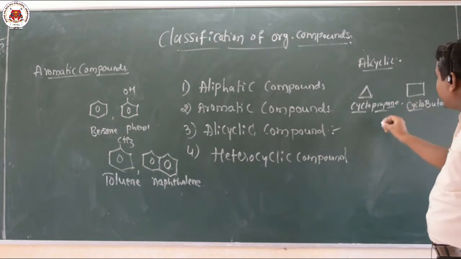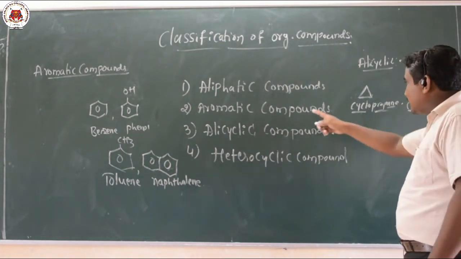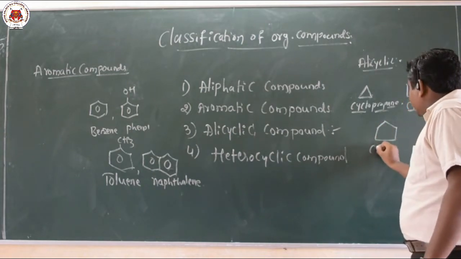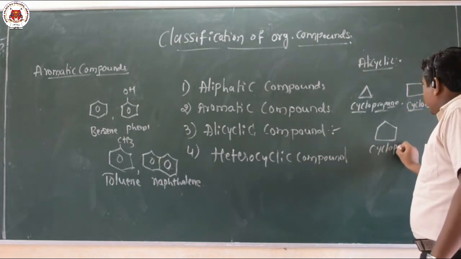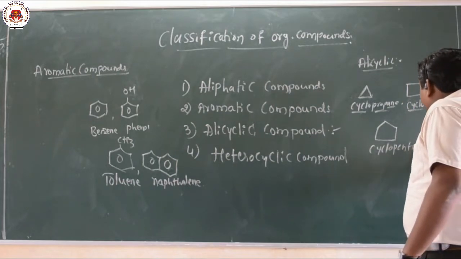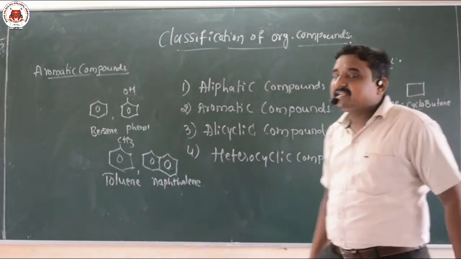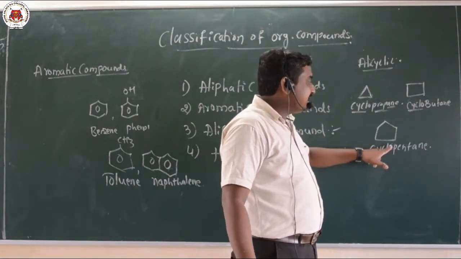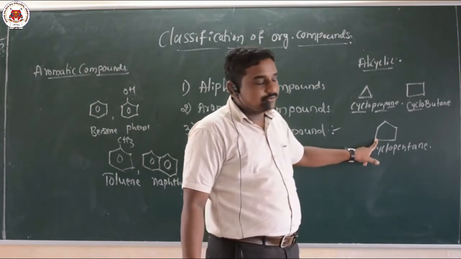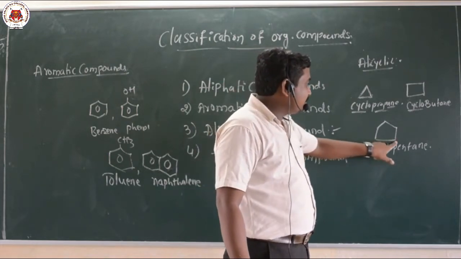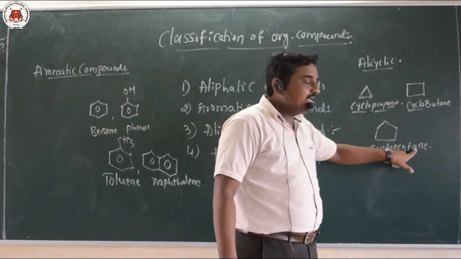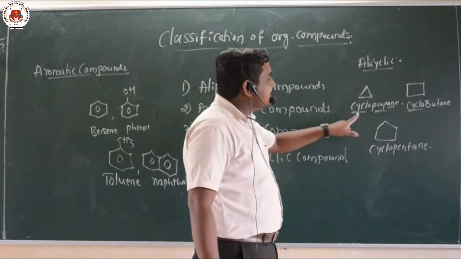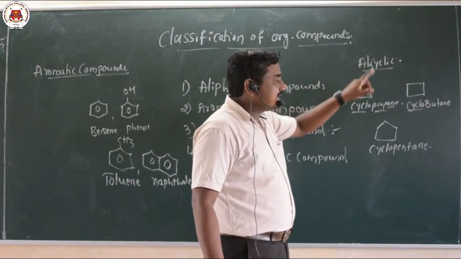And one more example of an alicyclic hydrocarbon, or alicyclic compound. This is cyclopentane. You know the reason: it is a cyclic structure with the root word pent, which indicates the presence of 5 carbon atoms. So here 1, 2, 3, 4, 5. Ane indicates carbon-carbon single bonds. So these are all examples of alicyclic compounds.